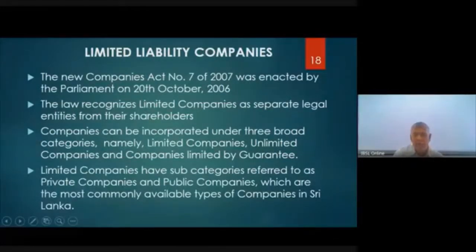Limited companies have subcategories referred to as private companies or public companies, right? Now in Sri Lanka, if you look at all the limited liability companies, most of them are either private companies or public companies, right?